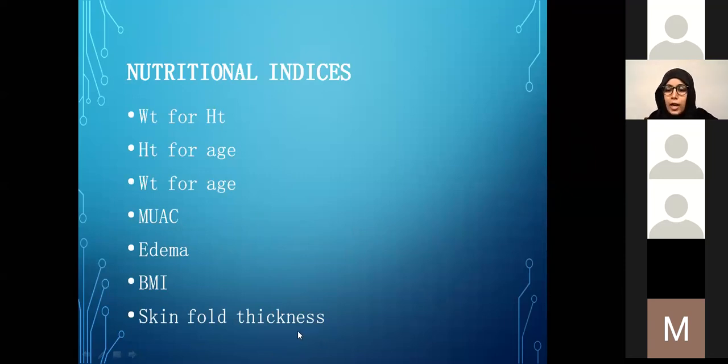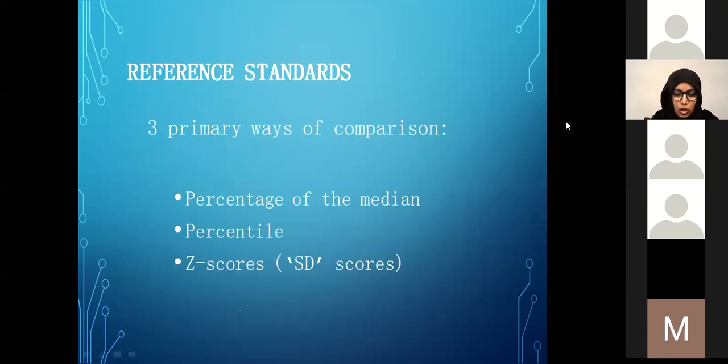And once we have these measurements, we want to compare them to the normal population in order to see where the particular child stands in comparison with the rest of the population. So there are three primary ways of making that comparison between the measurement of a specific child or individual relative to the reference population.